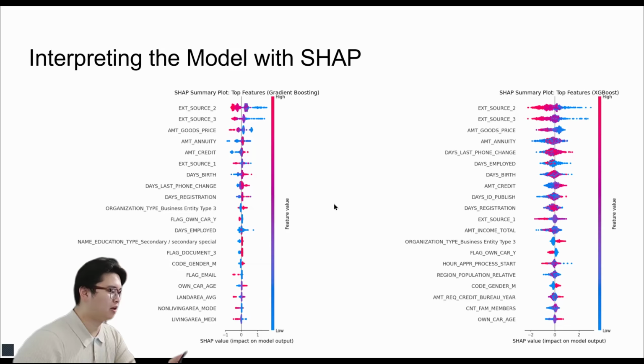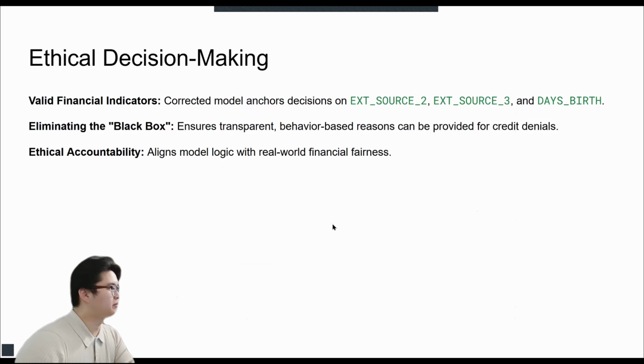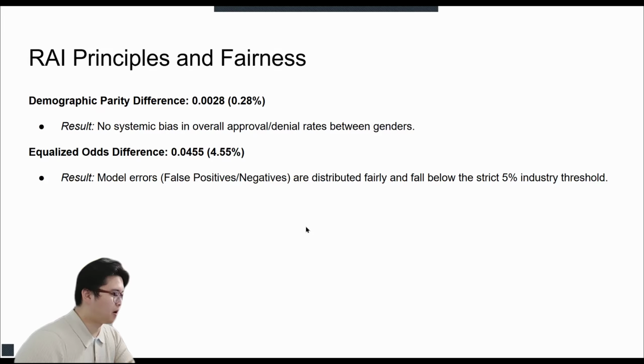To ensure our pipeline strictly adheres to the RAI principles, I actively audited the final model for demographic bias using the FAIR-LEARN library. I tested the model against the protected sensitive attribute, gender.